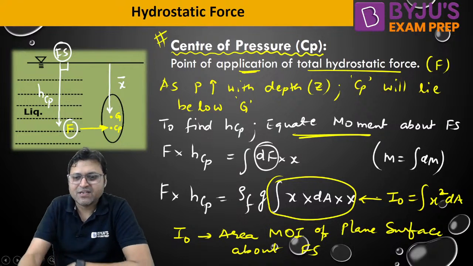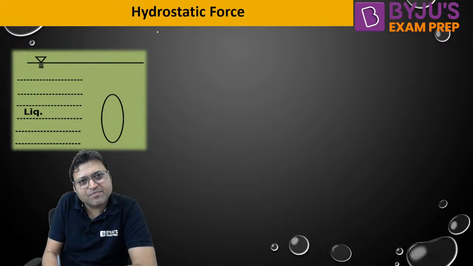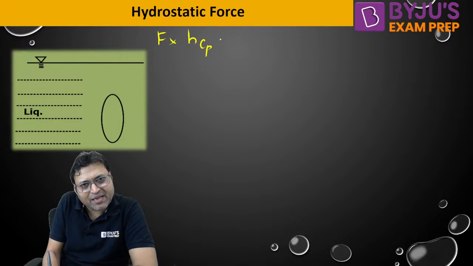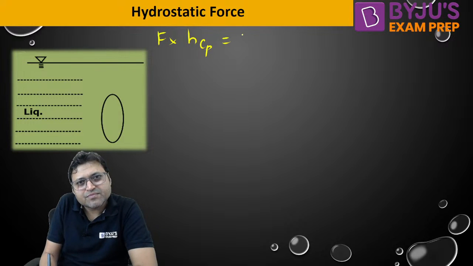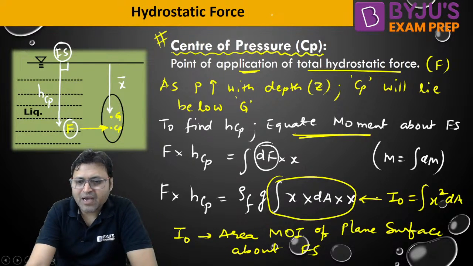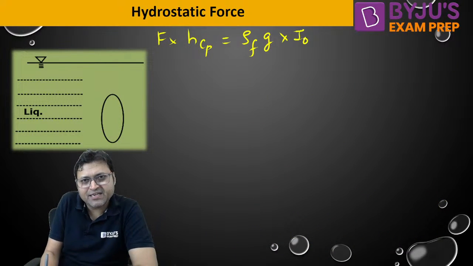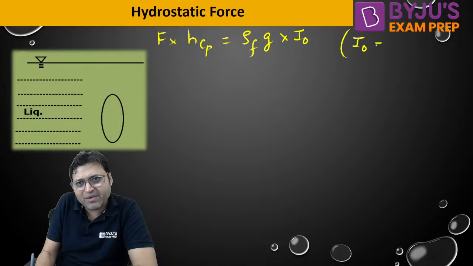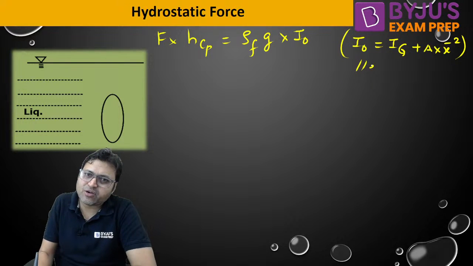So our expression will become F into HCP is equal to rho into g into I naught. And this I naught can be replaced by IG plus A into x bar square. That is the parallel axis theorem.